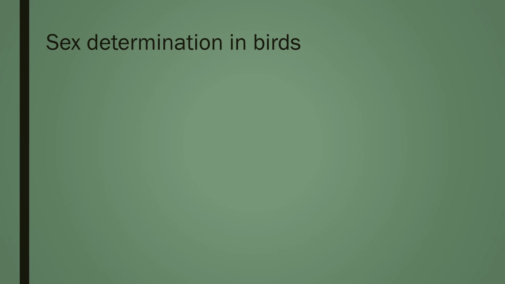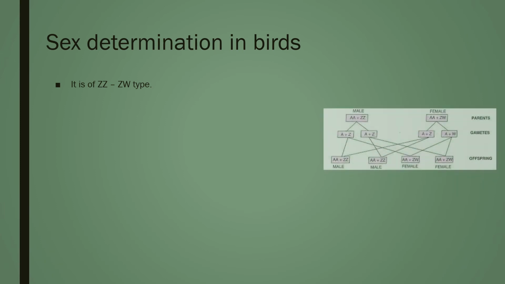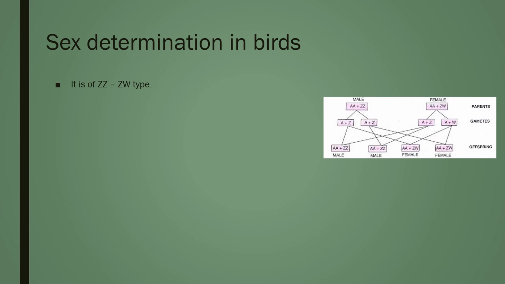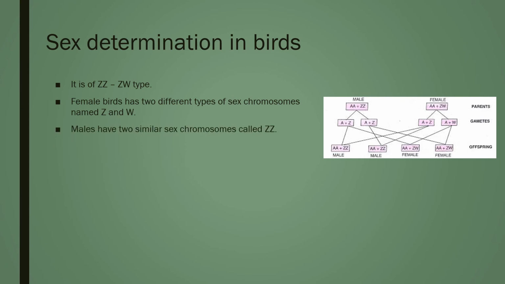Female heterogamety can be seen in the sex determination of birds. In order to understand female heterogamety, we name the sex chromosome differently. X is replaced by Z and Y is replaced by W. So ZZ is male and ZW is female. Females produce two different types of gametes, one with Z chromosome and the other one with W chromosome. Males produce only one type of gamete, that is with Z chromosome. The egg or ovum is responsible for the sex of the chick.